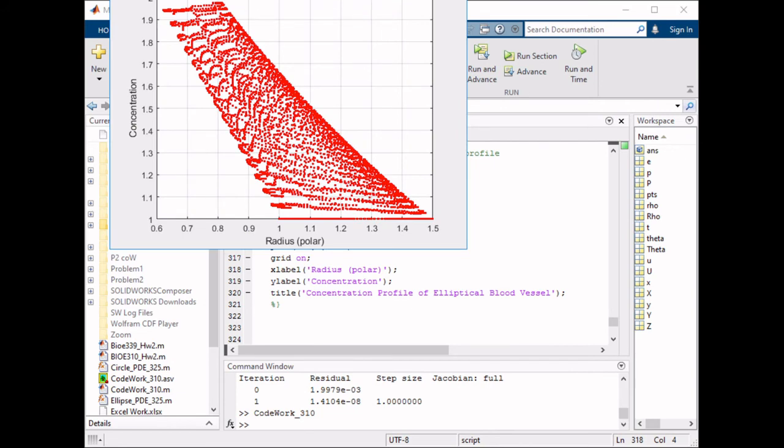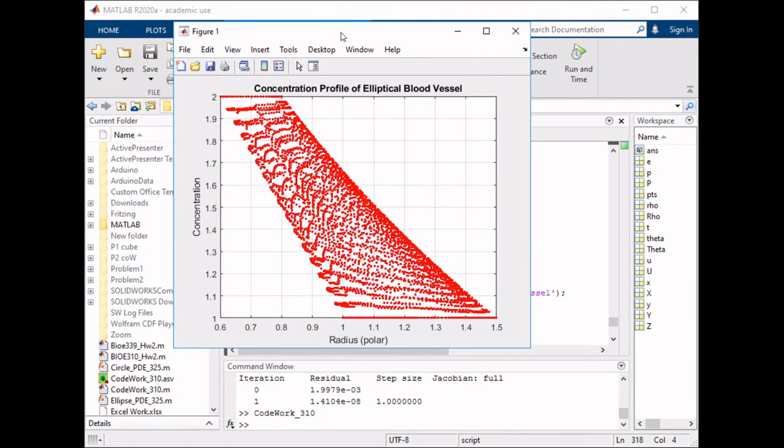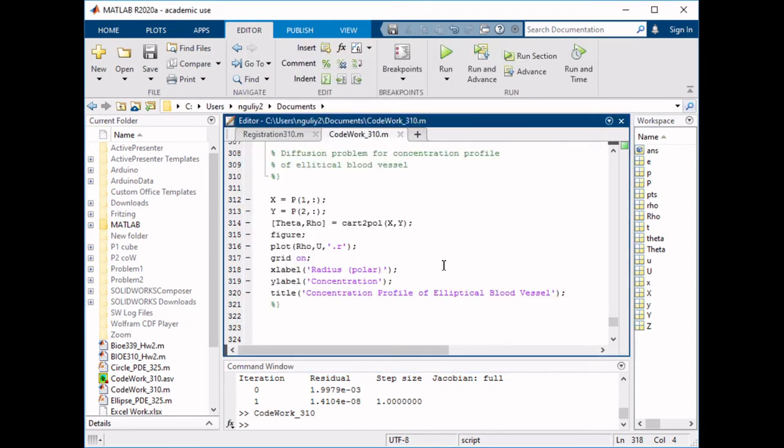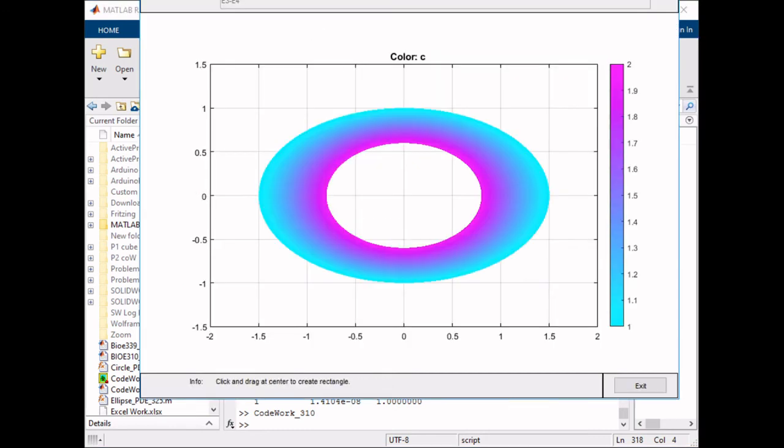And now this is our concentration profile for the elliptical blood vessel now. So it's pretty cool. And finally, for the third portion of this tutorial, we're just going to do a kind of a different one. And this is going to be in terms of a steady state diffusion across the membrane.